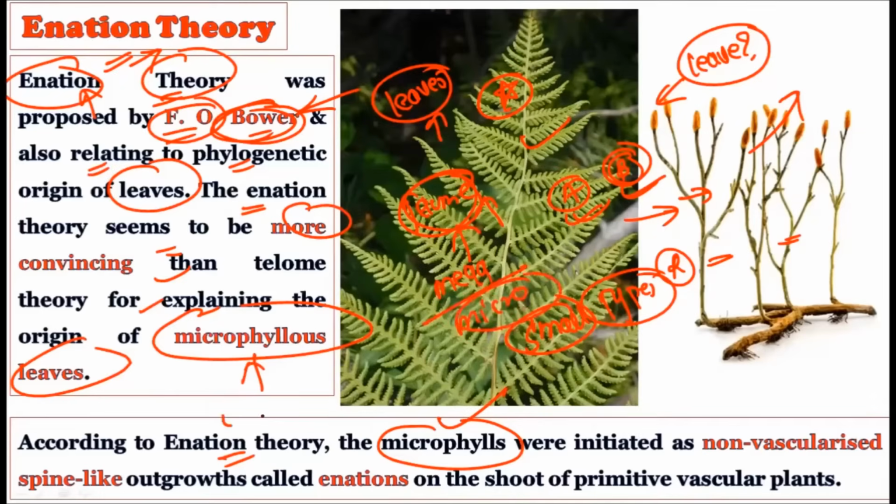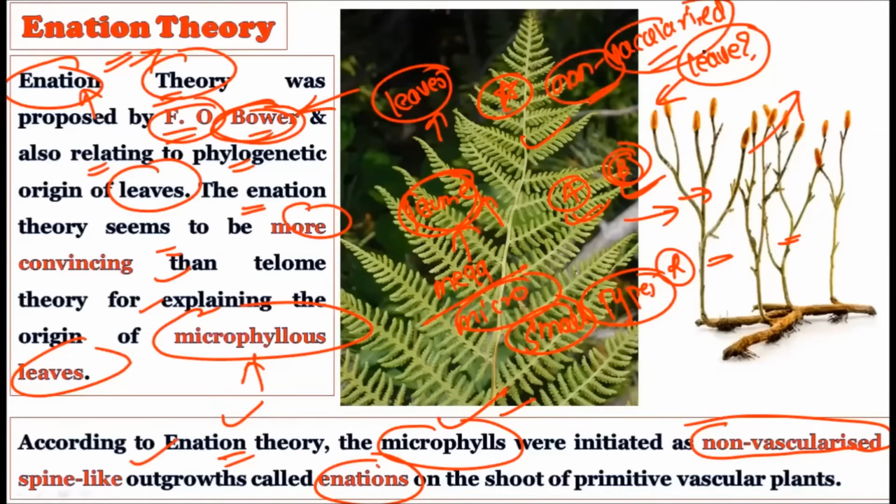According to this initiation theory, the microphylous leaves were initiated as non-vascularized spine-like outgrowths called initiations. Now see what it is telling us. Whatever microphylls we find today in the pteridophytes were originally initiated as non-vascularized spine-like structures. Non-vascularized means they do not have any vascular connection; that is, xylem and phloem were absent in these structures in their earlier form. They were spine-like outgrowths on the main axis.